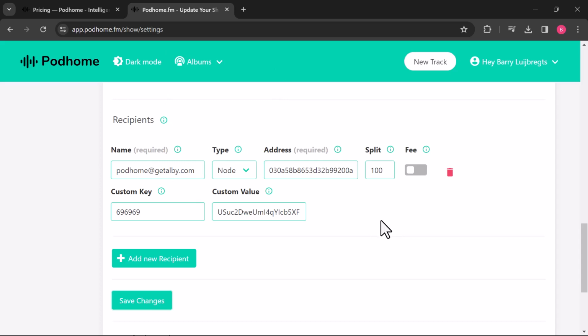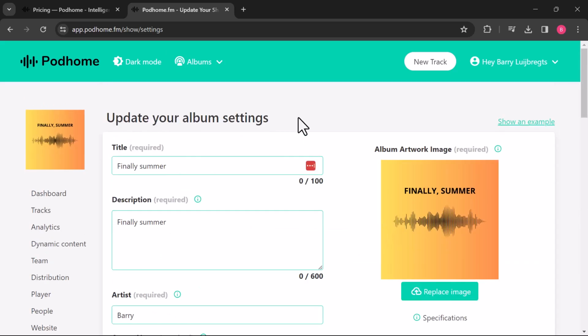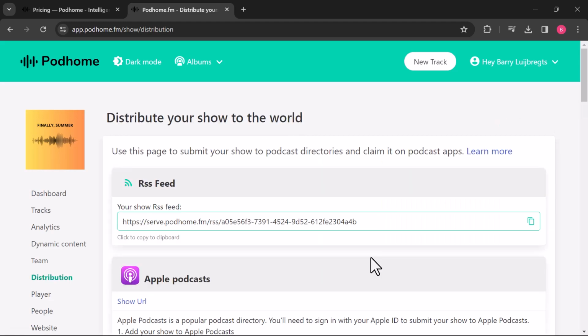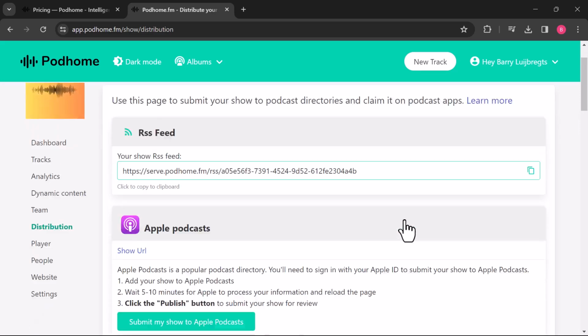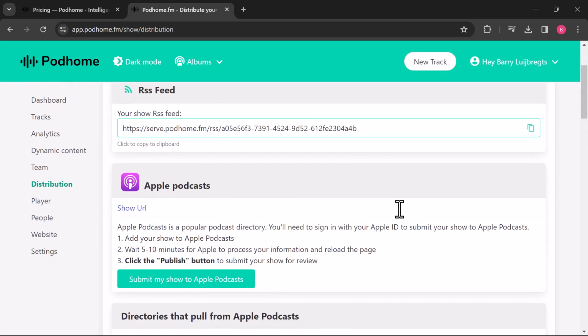Excellent. So we have a track, we have albums, and we have value for value. Now, how does this appear in modern podcast apps? How do we get it there? Well, we do that by distributing it. Now, we do that right here. So all of the information that we just filled out, we'll process that into an XML file called an RSS feed. And modern podcast apps can read that once it is distributed by a directory.